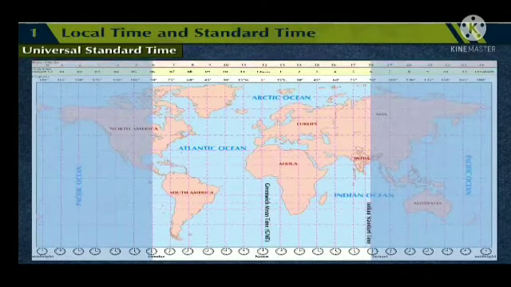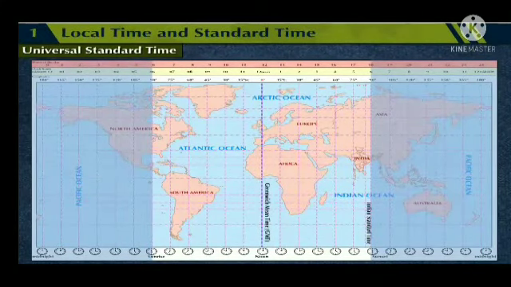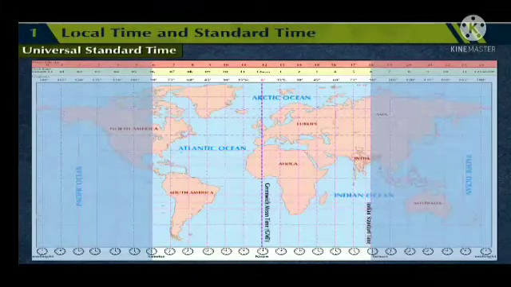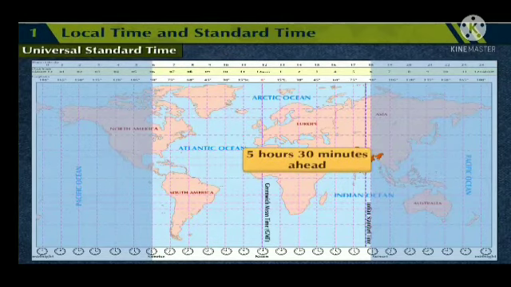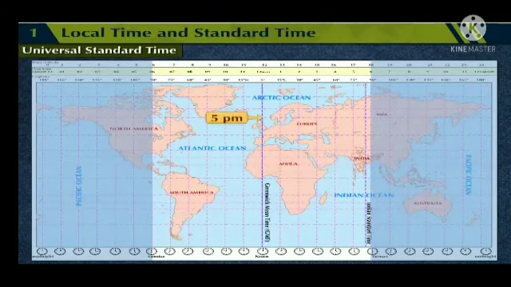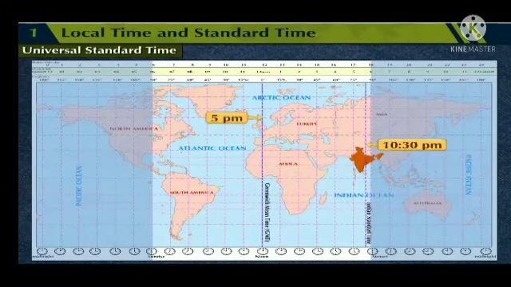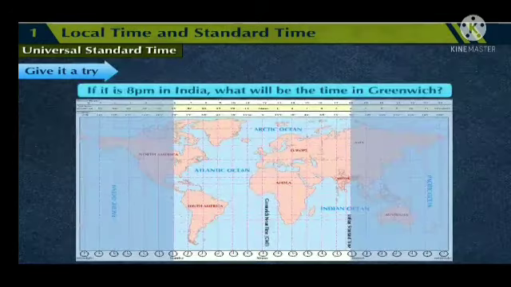To facilitate this, the world has been divided into 24 time zones. These time zones have been created with reference to the prime meridian itself. For example, the Indian Standard Time is 5 hours 30 minutes ahead of Greenwich Mean Time. If it is 5 pm in Greenwich, then in India it would be 10:30 pm.